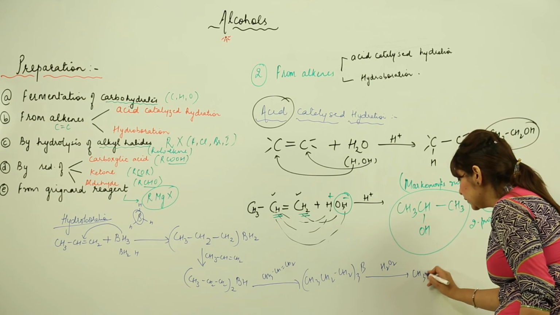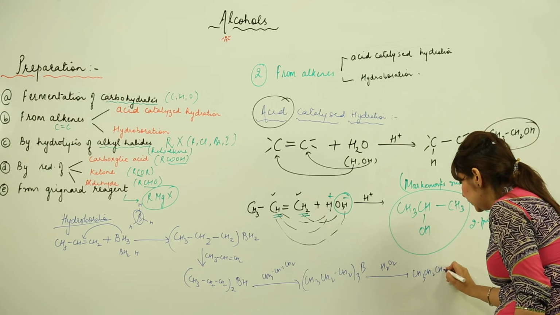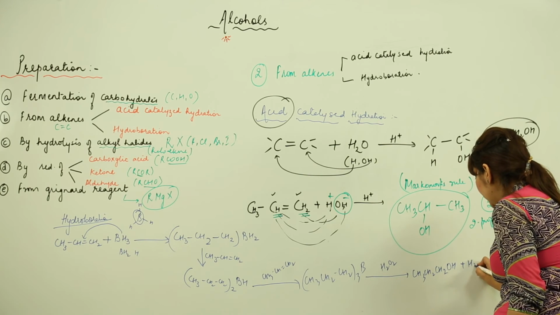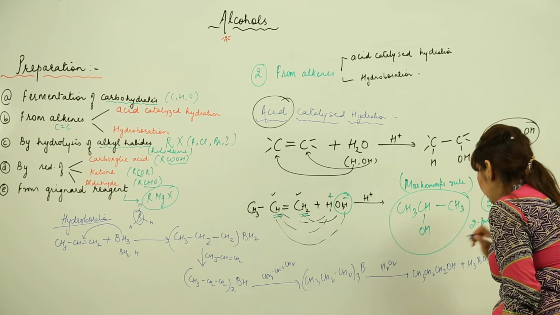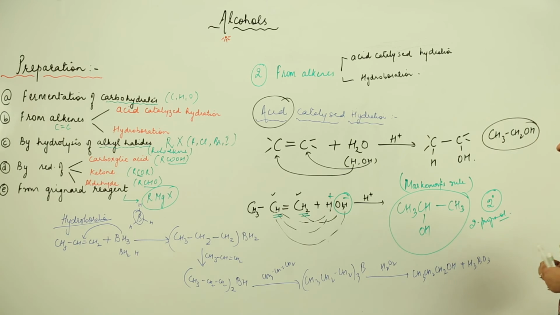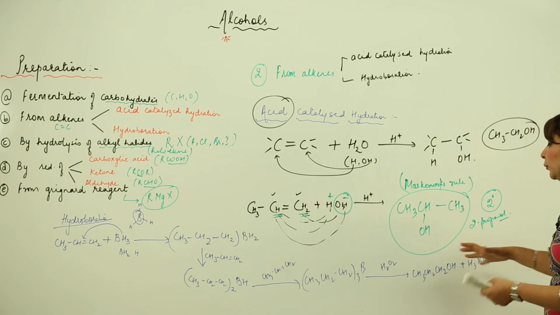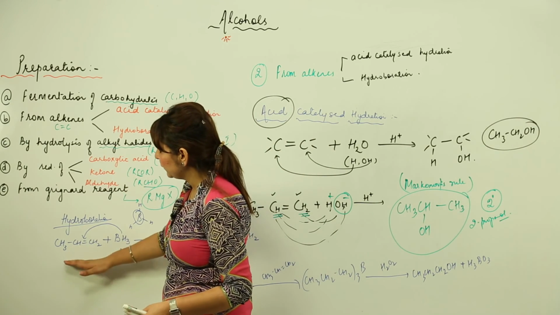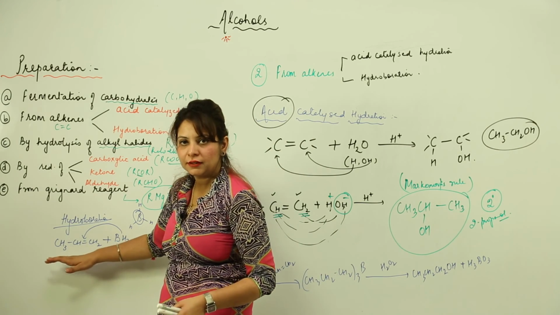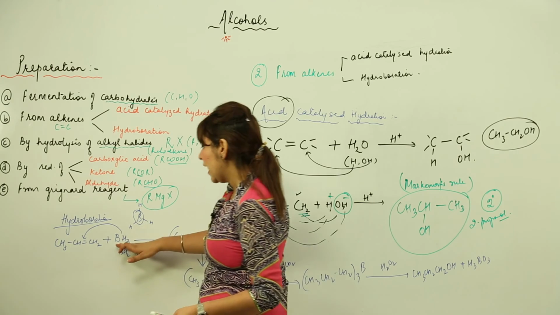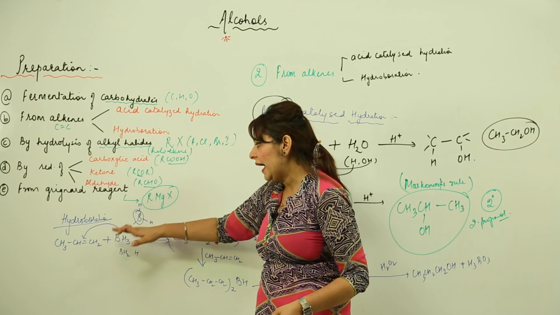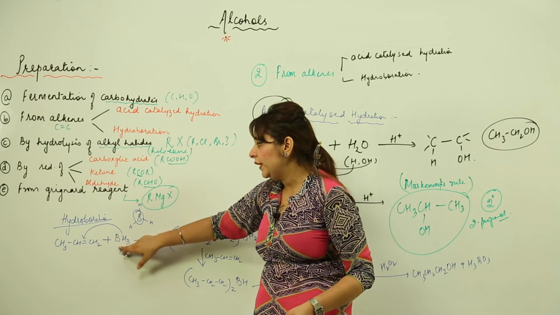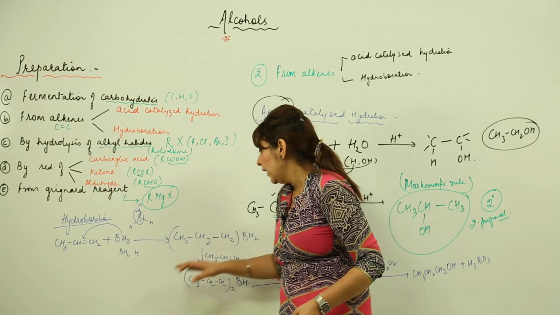So what will we get? We will get CH3CH2CH2OH, that is propanol, and along with that we will get boric acid. So this is how, with the help of hydroboration, you can prepare an alcohol. What we did actually: I took the unsaturated compound, that is an alkene. I added boron hydride to it. When I added, because there was a double bond and it is an electron deficient compound, it reacted on this side, and what do we get?